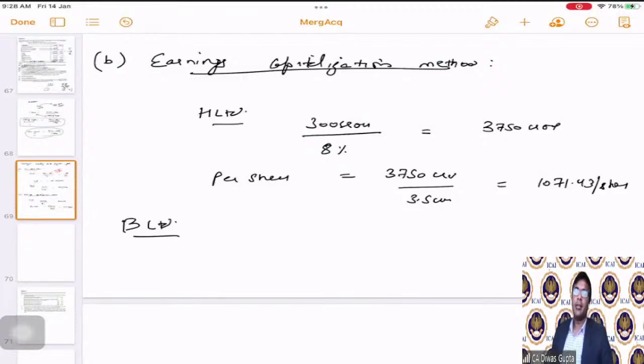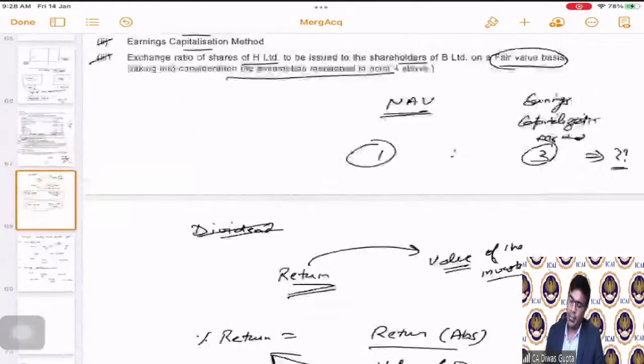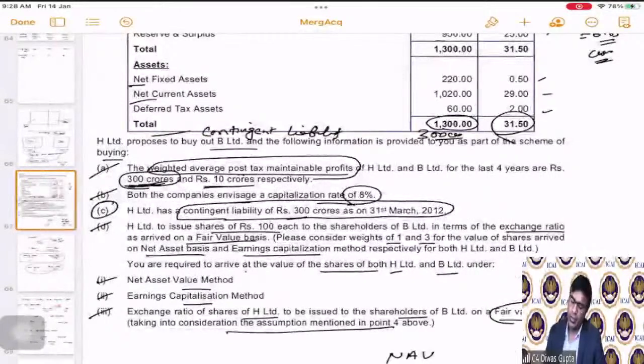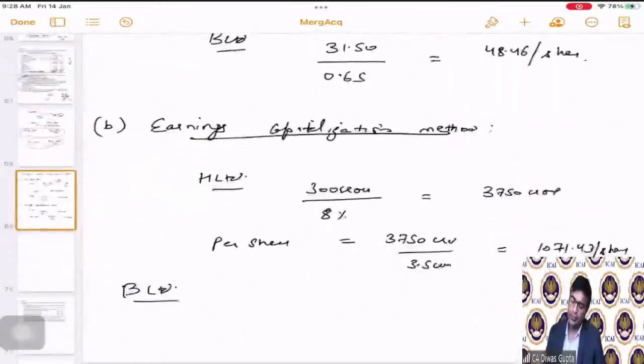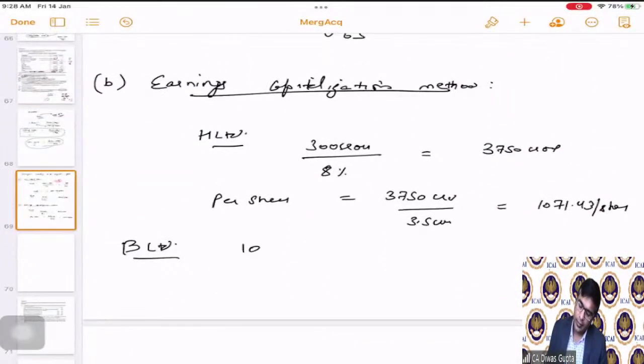Then for B Limited, similarly, the profits expected in future is how much? 10 crores, divided by 8%. Correct? Which is 10 divided by 8%, which is 125. 125 crore is the total valuation of the company.